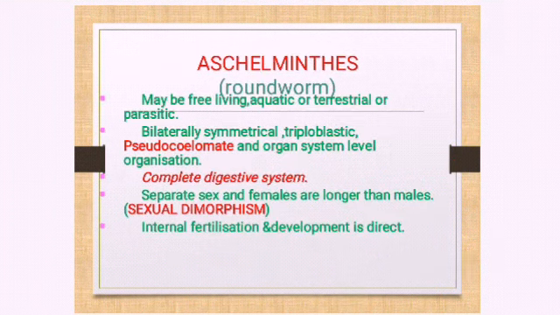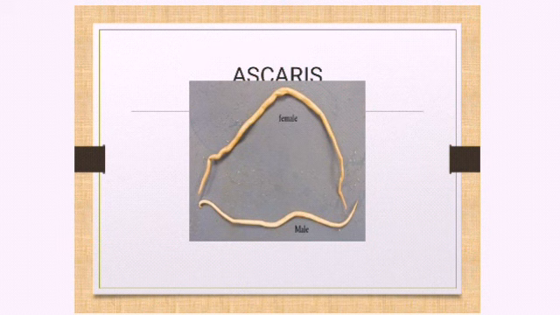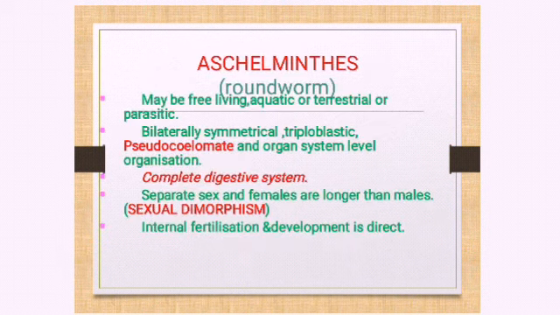Ascaris is the next phylum. Roundworm is that. Now, with Ascaris, what are the characteristics? Roundworm is an example. They may be free living, aquatic, terrestrial or parasitic. They can live free, or they can be aquatic, in water bodies, or they can be on land, or in the body of any organism as a parasite.